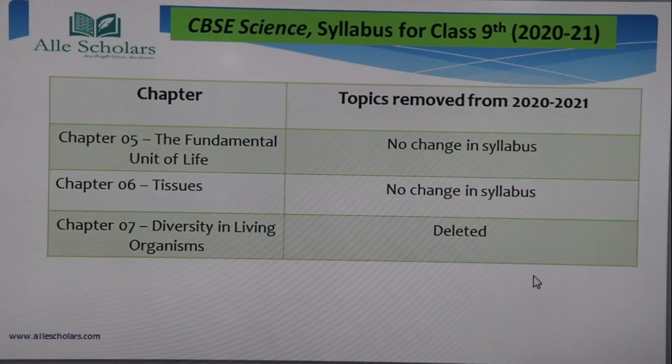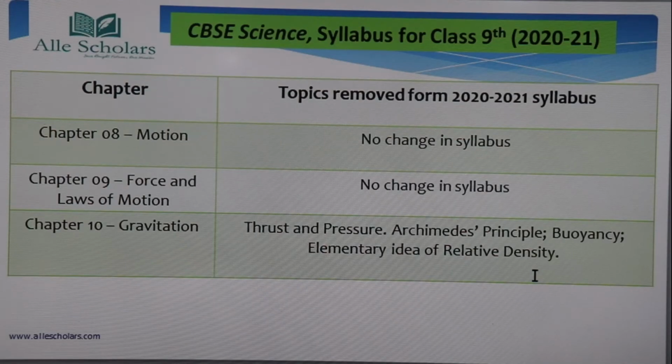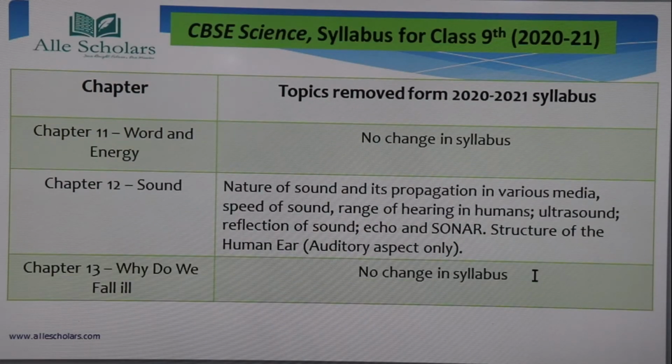Okay. Next, if we move on, chapter 7, diversity in living organisms, the full chapter has been deleted. Just note down chapter 7. Next, if you go to chapter 10, gravitation. In this, thrust and pressure, Archimedes principle, buoyancy, elementary ideas of relative density have been deleted.